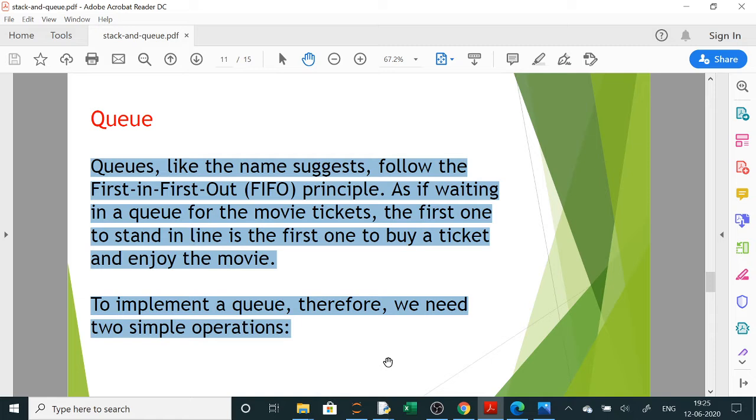In a queue, what happens when you stand in a queue for railway tickets, movie tickets? The first one who stands in the line will get the ticket first.